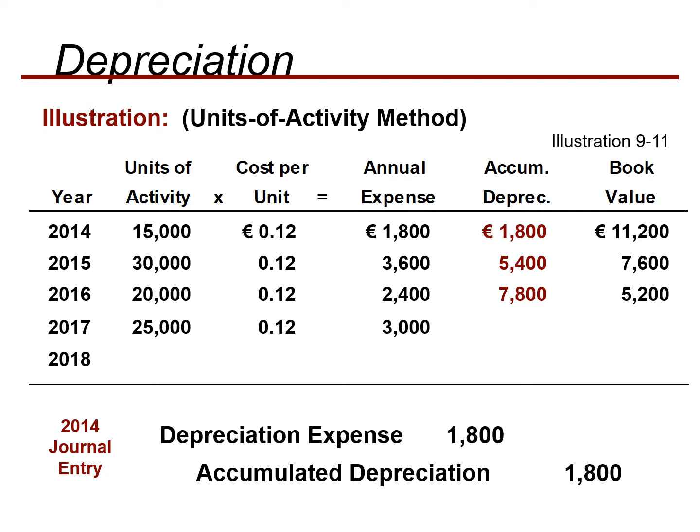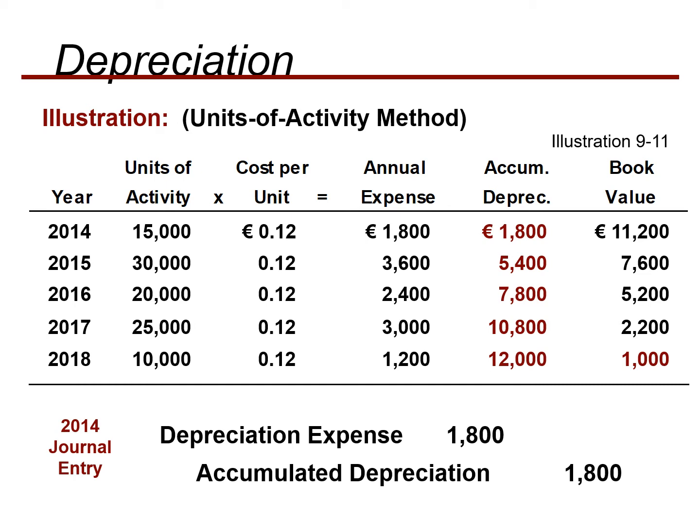Multiplied by 0.12, we get 3,000 annual expense, 10,800 is the accumulated depreciation, and 2,200 is your book value. 10,000 is your unit of activity in the year 2018. 0.12 is your cost per unit, and the total annual expense is 1,200. 12,000 is your accumulated depreciation, and the book value is 13,000 minus 12,000, that is 1,000. That is actually the salvage value which is given in the question.